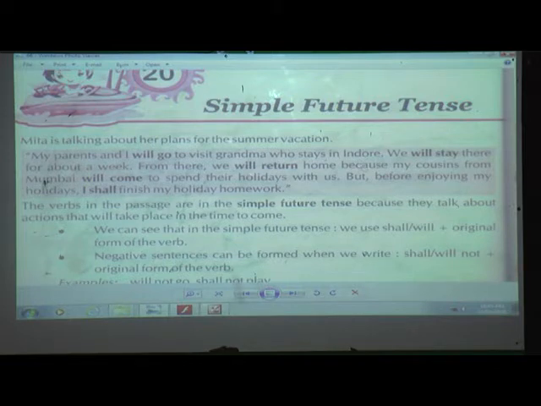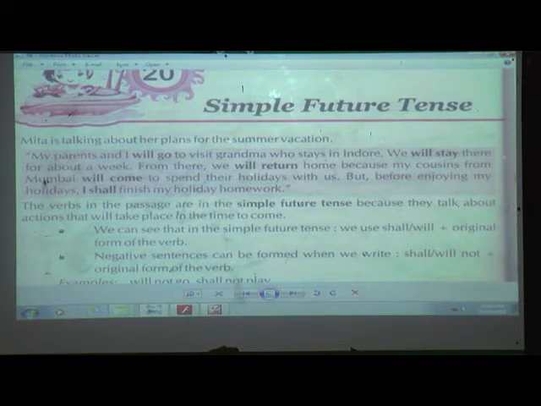From there we will return home because my cousins from Mumbai will come to spend their holidays with us. But before enjoying my holidays, I shall finish my holiday homework. So good of her. See, before enjoying the holidays, what does she want to do? She has to finish her holiday homework.